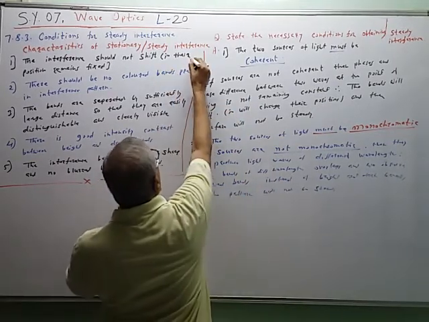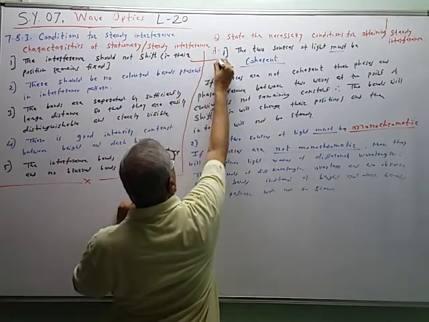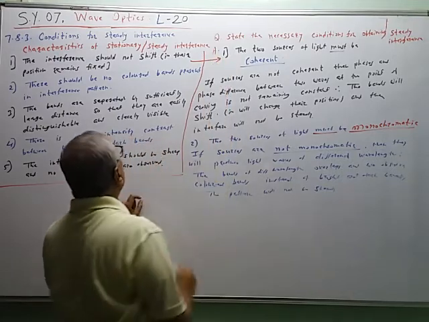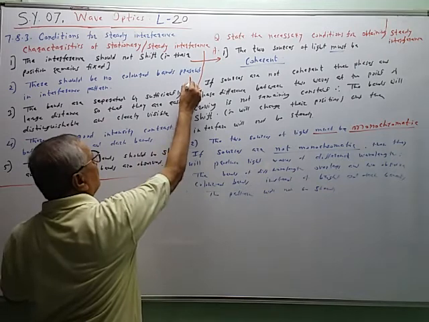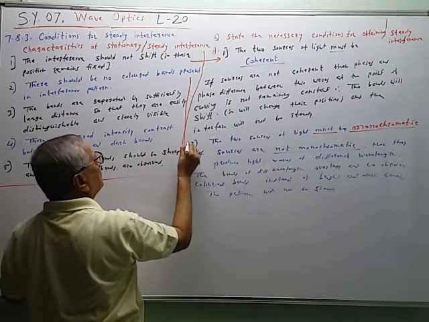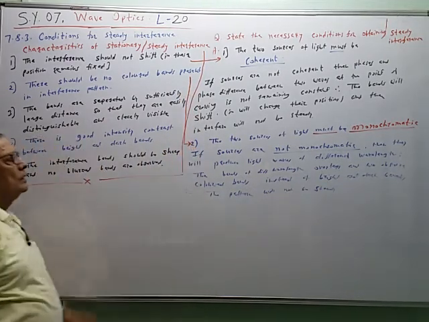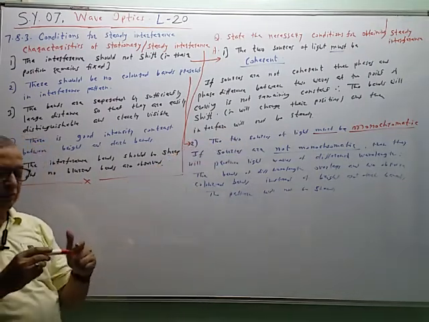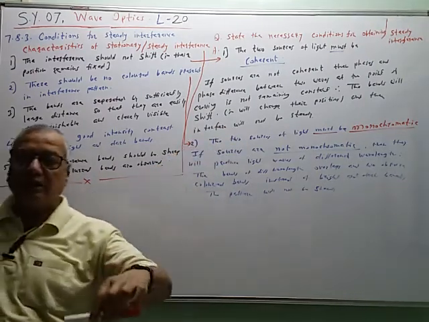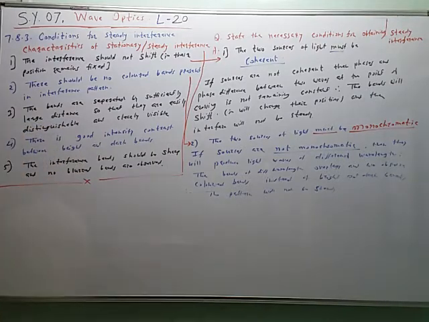For the condition that there should be no colored bands, this is the requirement: the two sources of light must be monochromatic. So they will produce light waves of only one wavelength, and if the wavelength is the same, then at the point of crossing we observe either bright or dark bands, and these bands remain fixed, remain stationary, like this.